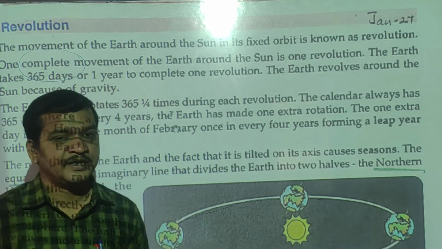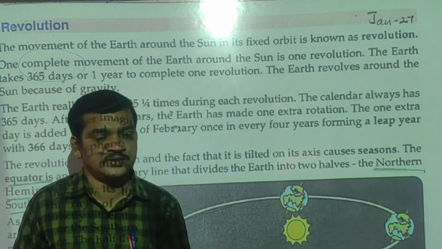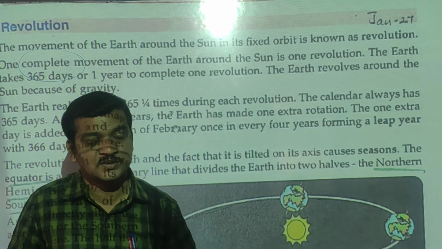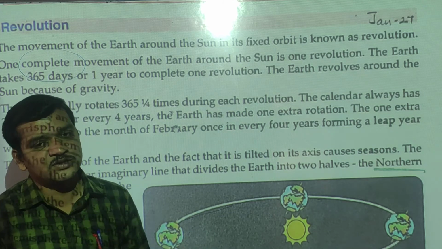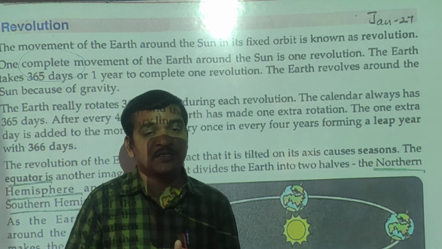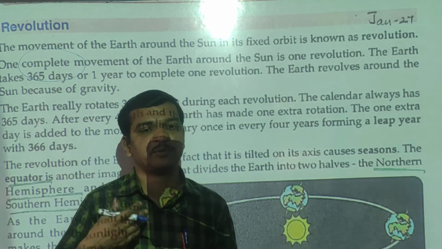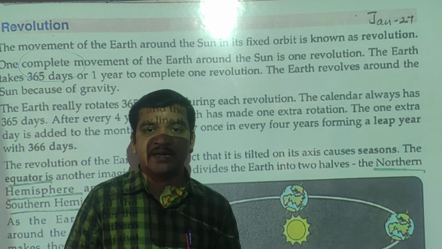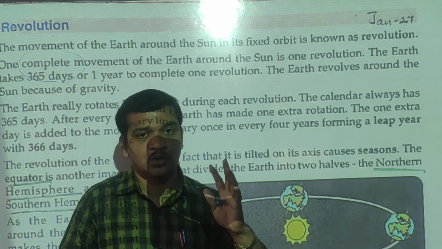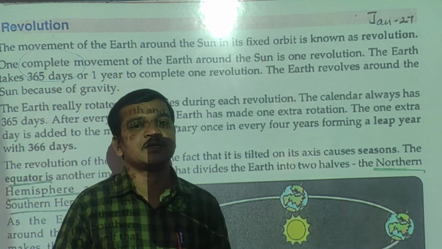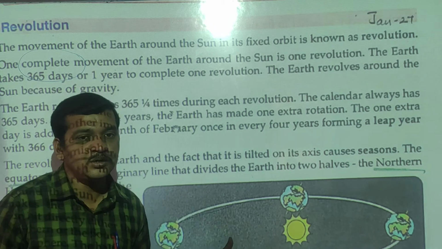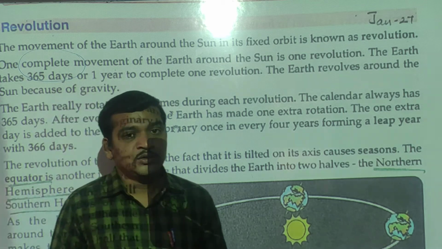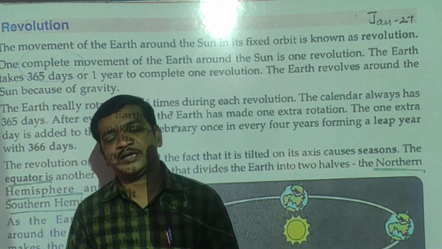And this revolution takes 365 days to complete one revolution around the sun. The next significance of revolution is that it causes change in season. You know the different types of seasons: summer, winter, rainy season, then autumn season. This change in season is caused by the revolution of the Earth around the sun. Okay, clear students? So this is about the rotation and revolution.